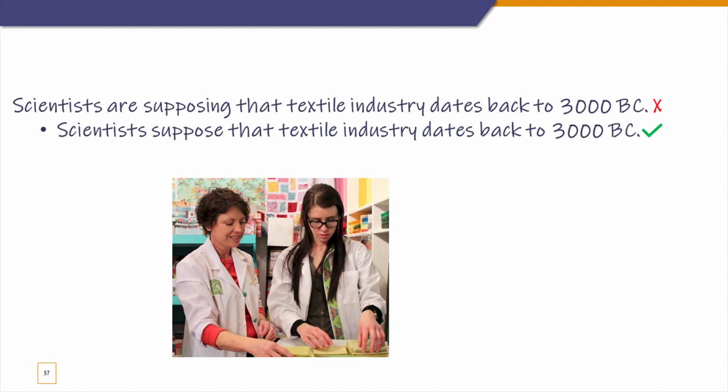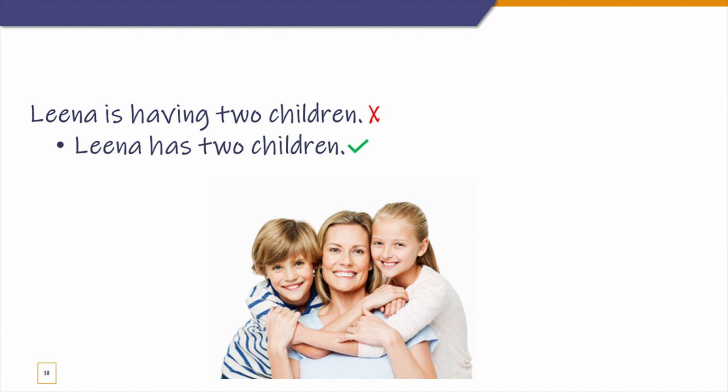Let's go to the next one, which is suppose. Suppose is to assume, and this is a very formal expression mostly used in research. So scientists suppose that textile industry dates back to 3000 BC. So this is an assumption that they've made, and that needs further study or evaluation or research to confirm or to conclude their assumptions or suppositions. So for that reason, you can't use it in continuous form. "Scientists are supposing" is wrong. You can't say that.